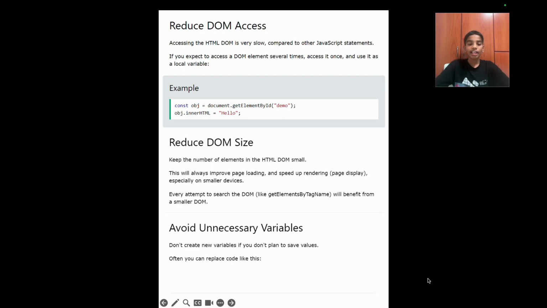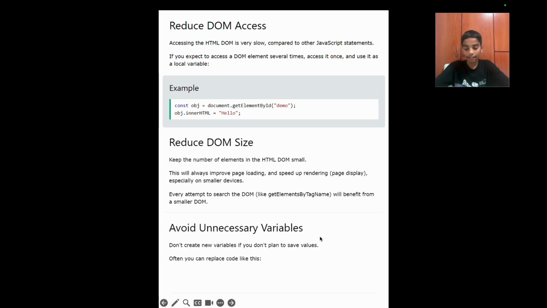Reduce DOM size. Keep the number of elements in the HTML DOM small. This will always improve page loading and speed up rendering, especially on small devices. Every attempt to search the DOM, like getElementsByTagName, will benefit from a smaller DOM.